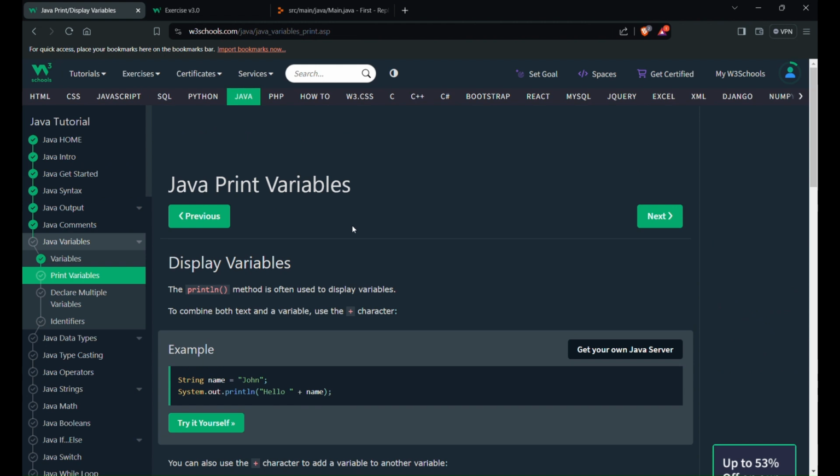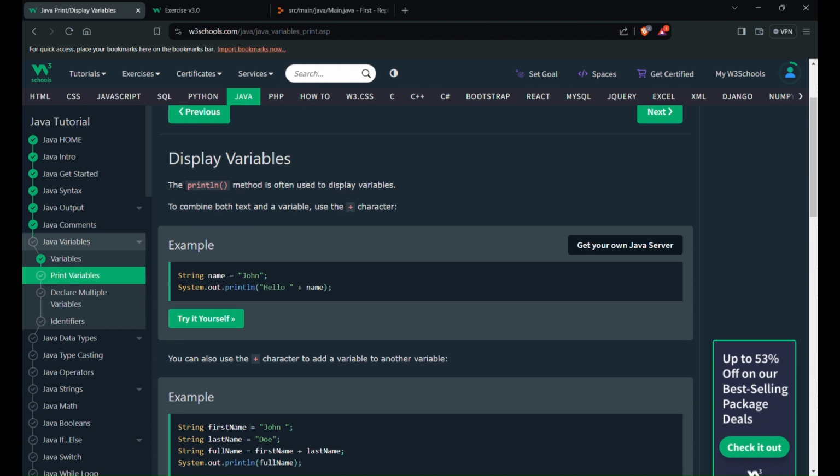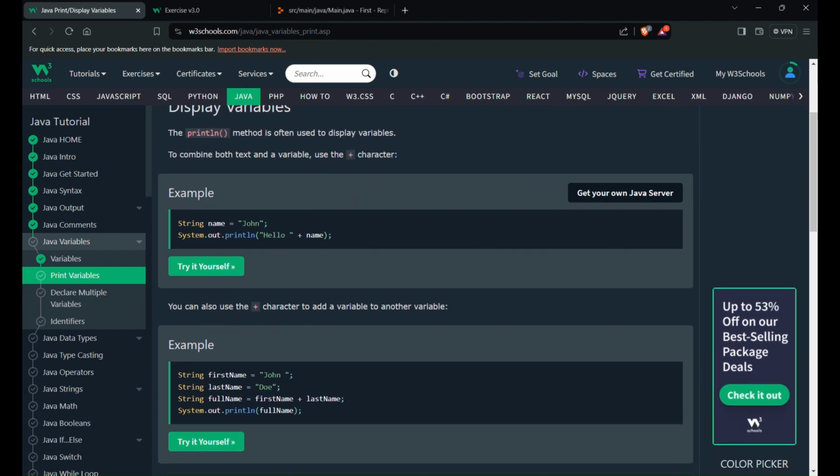Now let's go to the next one, Java print variables. So display variables. The println is often used to display variables. We can combine both text and a variable and use the plus character. String name is John, and we can write System.out.println hello plus name, and this John will be pasted here. So the output will be hello John.